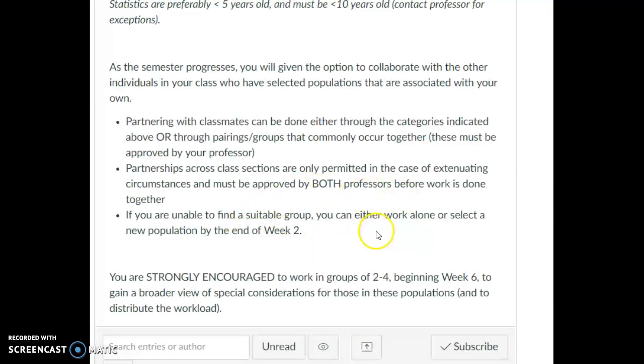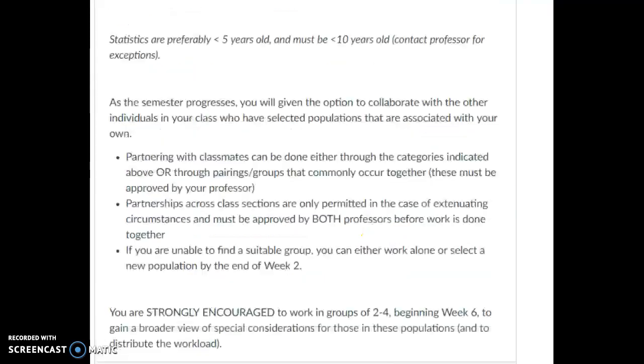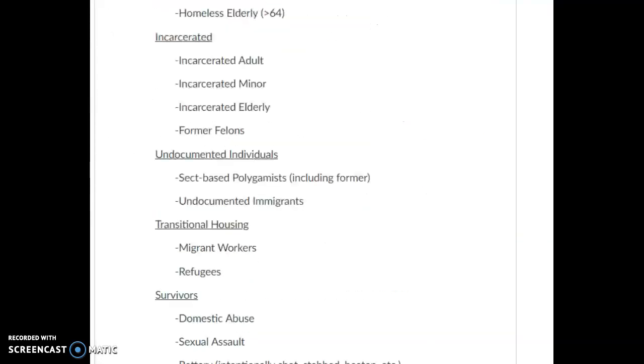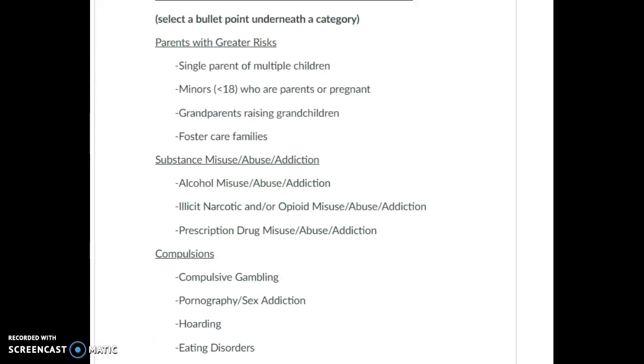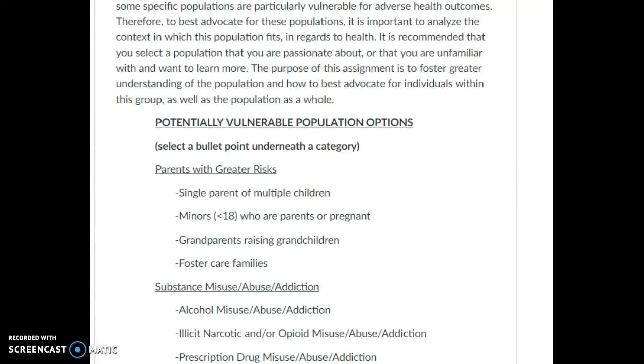So please go in and look. Make sure you choose a population that you are comfortable with exploring over the next 14 weeks. You will dig fairly deep on these populations. And so I look forward to seeing what you all come up with, but make sure you go in and claim those as soon as possible.